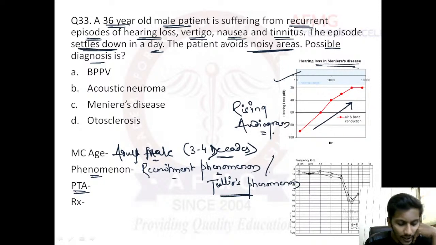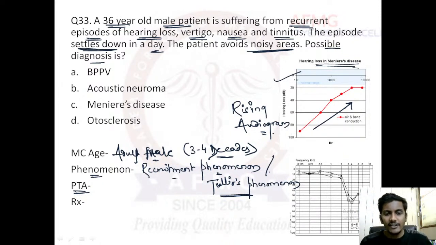Three features: recruitment phenomena, Tullio's phenomena. An otosclerosis patient feels better in noisy areas because he can at least hear in noisy areas. That is known as paracusis willisii. But this patient tries to avoid noisy areas because his understanding falls in noisy areas. He could not withstand that much noise. He can rather fall down. That is known as Tullio's phenomena, right?